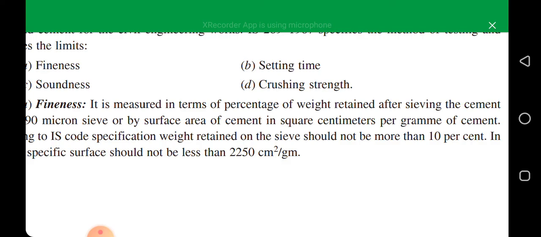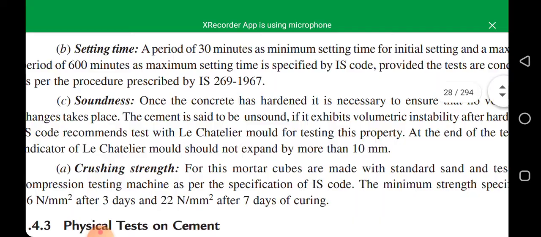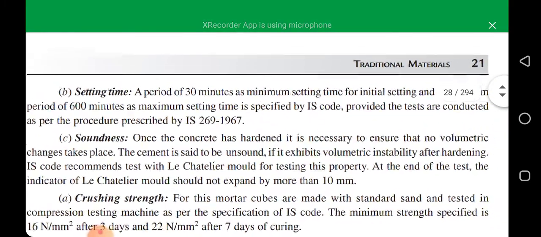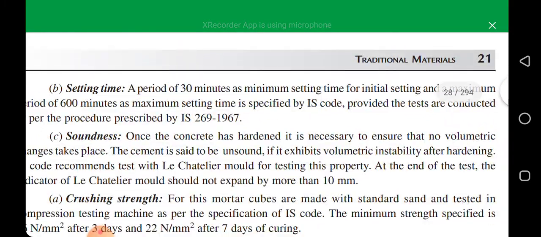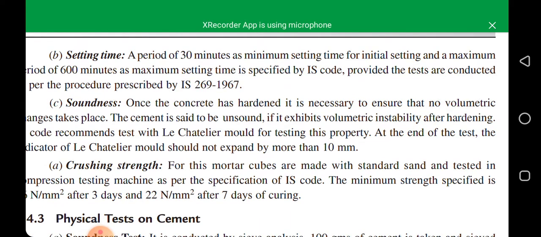Now let's move forward. Setting time of cement. Here you can see a very informative video. A period of 30 minutes as minimum setting time for initial setting and a maximum period of 600 minutes as the maximum setting time. So here what you learn, there are two times of setting. Number one, 30 minutes minimum. Number two, 600 minutes.